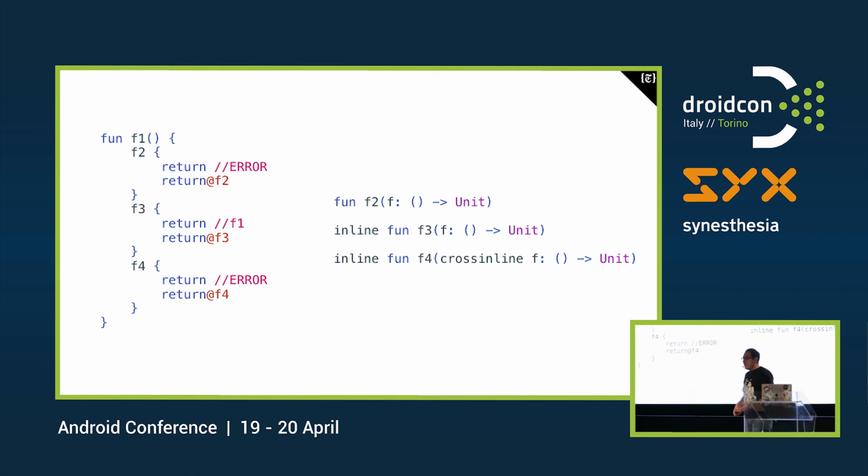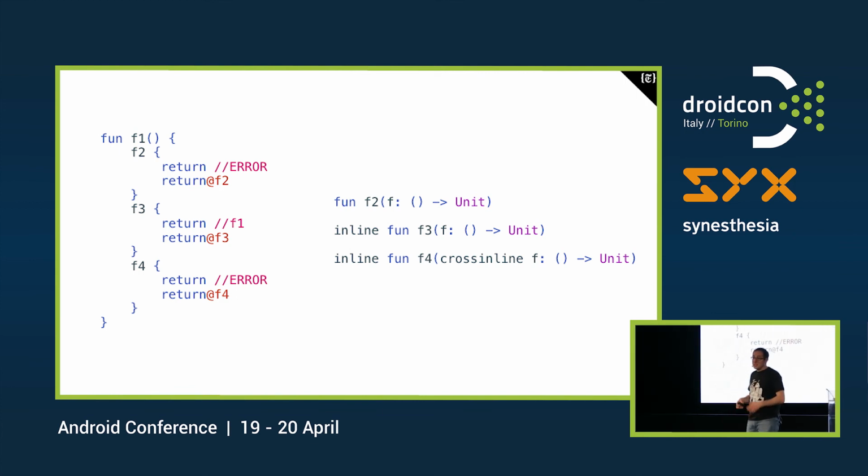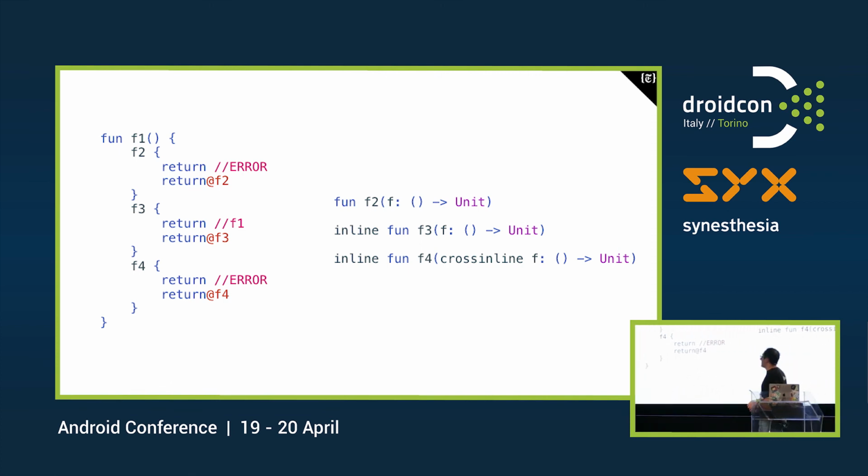Because creating functions comes with an overhead, most of the time inlining can help us with performance. But usually, we don't care about where we return. In specific situations, we want to actually limit the freedom of the crossinlined function.